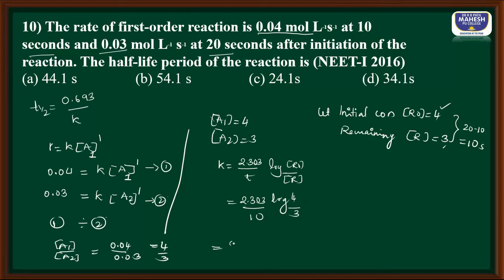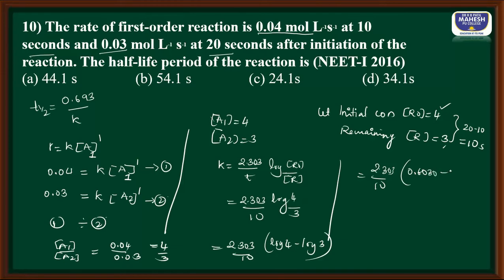Log A by B can be written as log A minus log B. So that is 2.303 divided by 10, log 4 minus log 3. Log 4 is 0.6030 and log 3 is 0.4771.